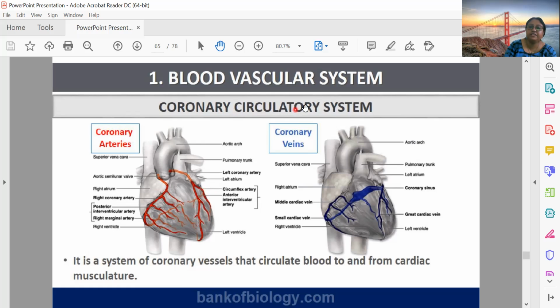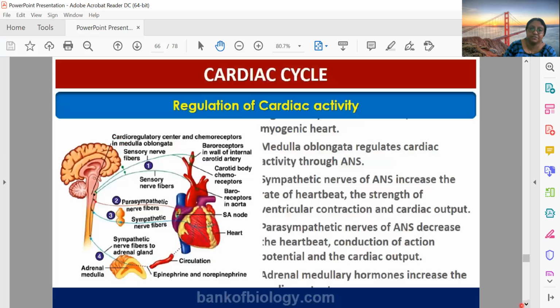So this coronary circulatory system is associated with the veins and arteries of the heart. Their goal is to supply the heart cells with oxygen, and finally, to provide the heart cells with food and also remove the toxic substances from there.